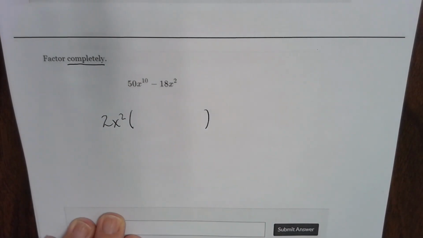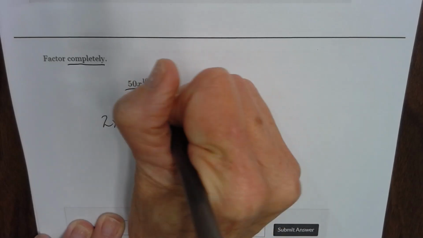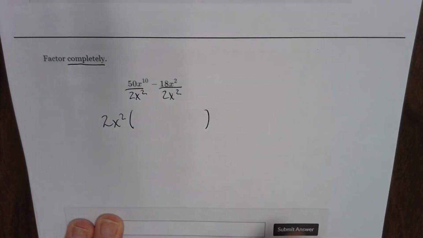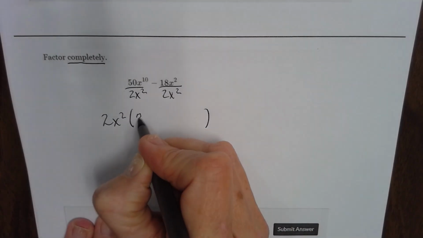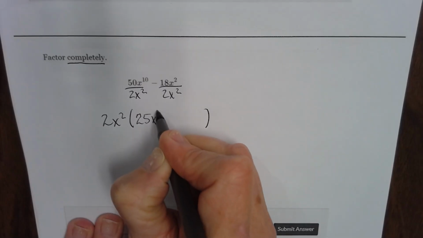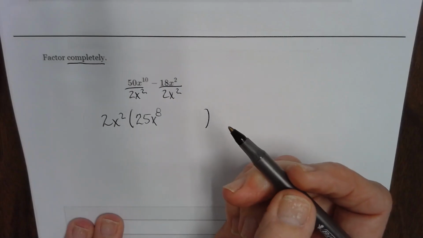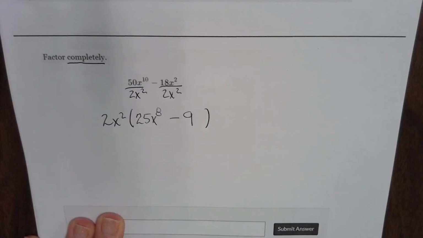And I'm going to set up a parenthesis. I'm doing the greatest common factor method, so I'm going to divide by 2x squared. What do I get in my parentheses? 25x to the 8th minus 9. We already know in this assignment we got to factor again.